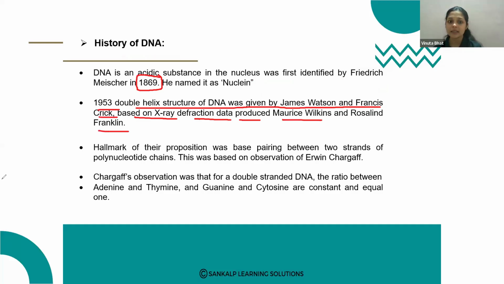This double helix model is the famous theory that explains the structure of DNA, given by Watson and Crick, and it is also called the Watson-Crick model of DNA.